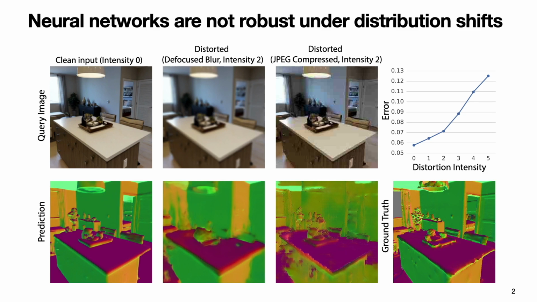The errors in the predictions get worse as the distortion intensity increases, as seen in the plot in the top right. This is the challenge that needs to be solved for models to be useful in the real world.